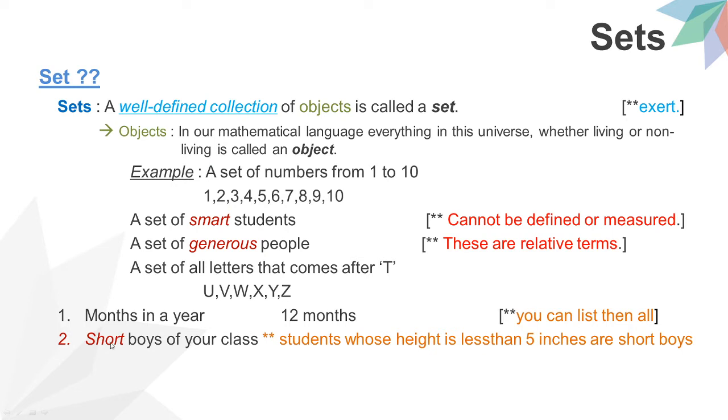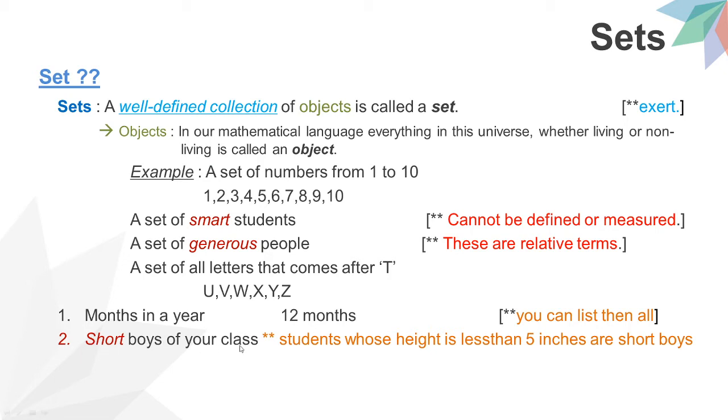Now short boys of your class. Short boys means less height. Boys with less height are called short boys. Short boys of your class. Now this is not a set. Why? Because how many boys are there in your class? We are not mentioning that. What percentage of boys are in the class? We are not mentioning that.